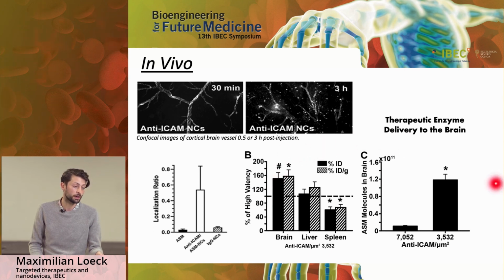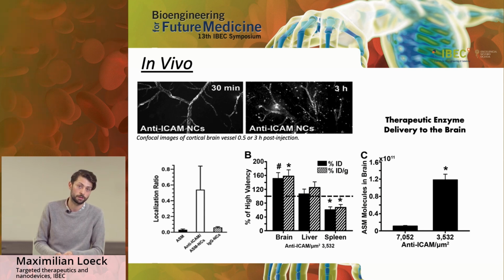When then quantifying how many molecules of ASM, the therapeutic enzyme, are actually delivered to the brain, you can see here that intermediate valency particles deliver significantly more ASM to the brain as compared to high valency particles. If you want to know more about that, I'll be happy to answer your questions when you visit my poster. Thank you.